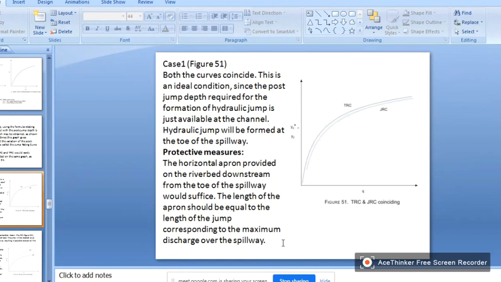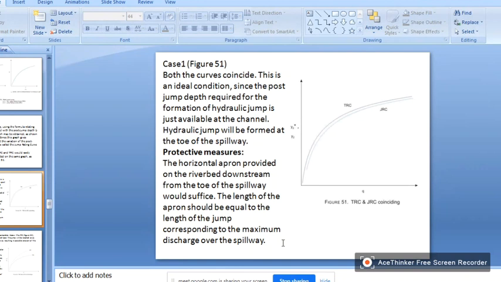For this case, a horizontal apron is provided. What should be the length of the apron? It is equal to the length of the jump. For that we need the TRC and JRC. How do you calculate the TRC? I explained it: from a discharge stage relation you will get the TRC curve.